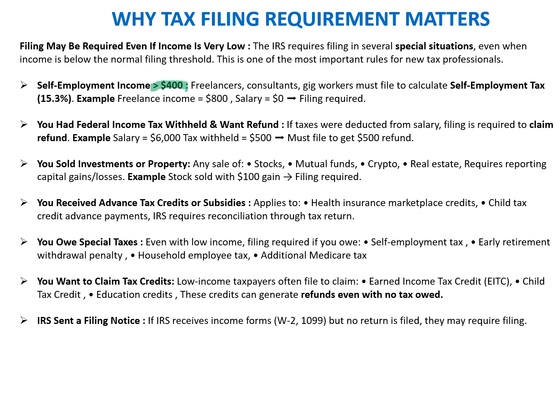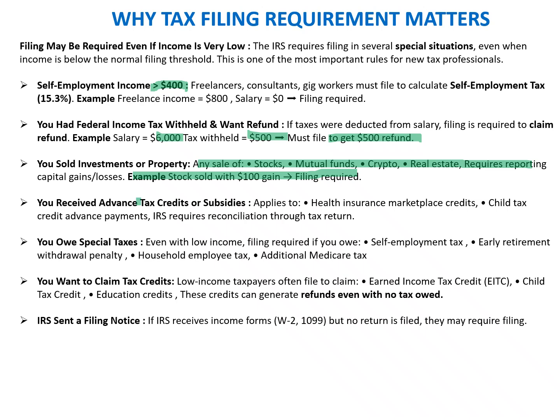You had federal income tax withheld and want the refund. If taxes were deducted from the salary, filing is required to claim the refund. Salary is $6,000, tax withheld $500. So even if it is less than $14,000, you need to file the return to get the refund. You sold an investment property. Any sale of stock, mutual fund, crypto, or real estate requires reporting capital gains and losses. Example: stock sold for $100 gain, a return is required because there is no exemption limit or threshold limit applied to this particular kind of income.